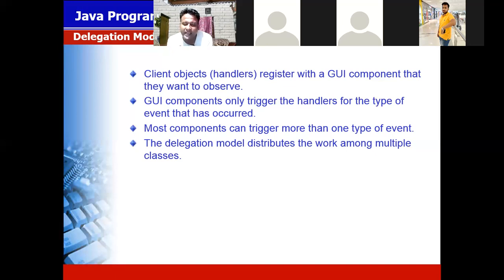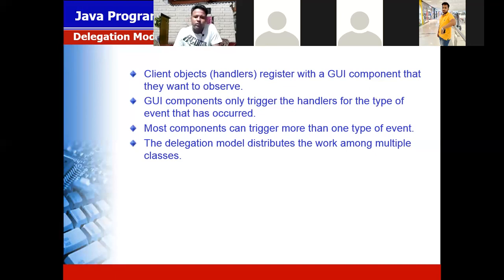Most components can trigger more than one type of event. The delegation model distributes the work among multiple classes. If in the same button two functions are present, for the same work two methods are present, then how do you distribute the work? Means for one work there are two methods, two ways. To log in by using the mouse and by using the keyboard I perform the action. Then how do you distribute the work?